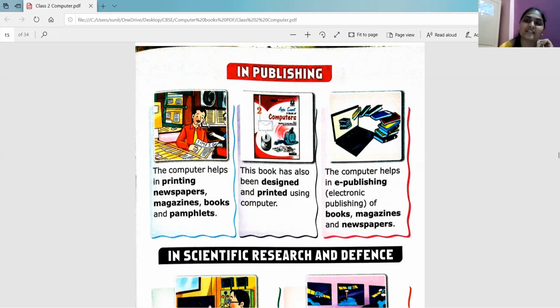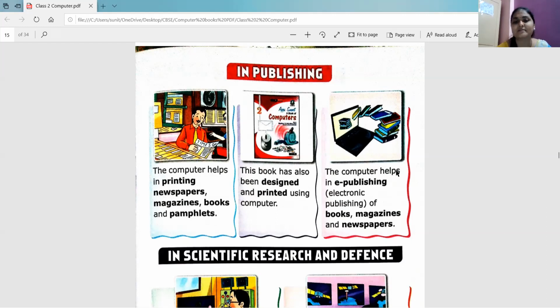So now it's time for you to repeat after me. Okay. Say printing newspapers, magazines, books, and pamphlets. Very good. Next, design and printing of books using computer.